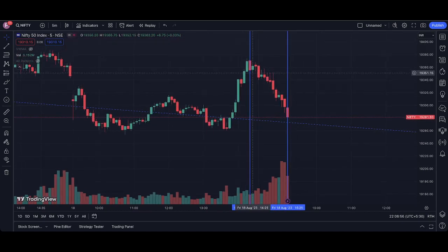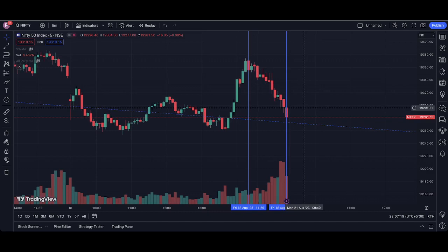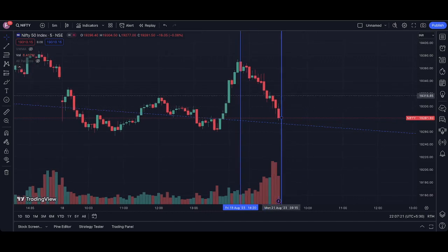Whenever it dropped, they put buy orders, because they had the impression that the market would move up. At every dip they kept buying, and the hedge funds got more and more buy orders, and they kept on selling. So they sold around 110 points. For 110 points they were selling, which clearly indicates they need volumes, because they don't trade like retailers for 1 lakh, 10 lakh or 50 lakh.